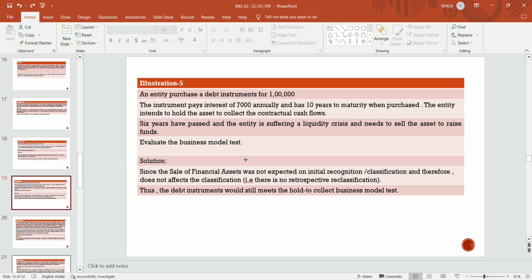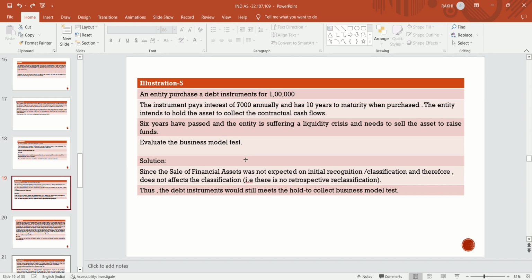Now, illustration number 5. An entity purchases a debt instrument of 1 lakh. The instrument pays interest of 7,000 annually and has 10 years to maturity when purchased. The entity's intention is to hold the asset to collect the contractual cash flows. After 6 years have passed, the entity is suffering a liquidity crisis and needs to sell the asset to raise funds. Evaluate the business model test. In this case, the intention of the entity is to be checked at the time of getting into the transaction.